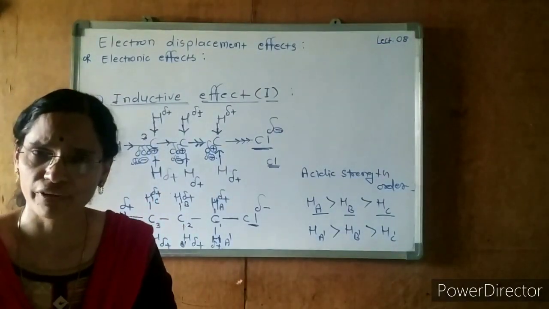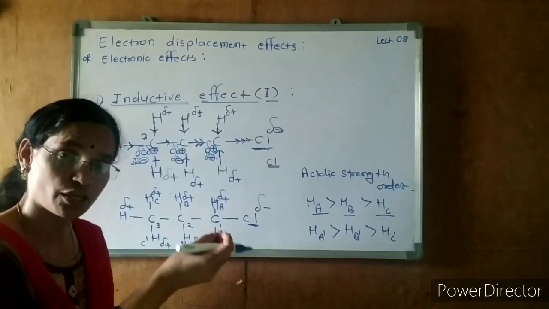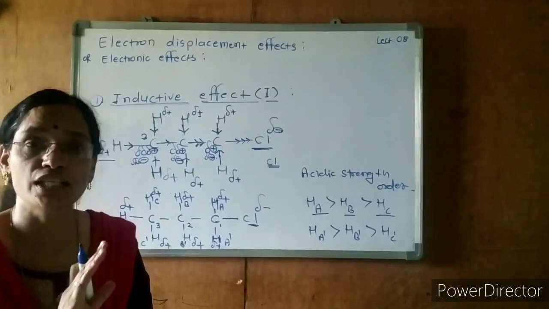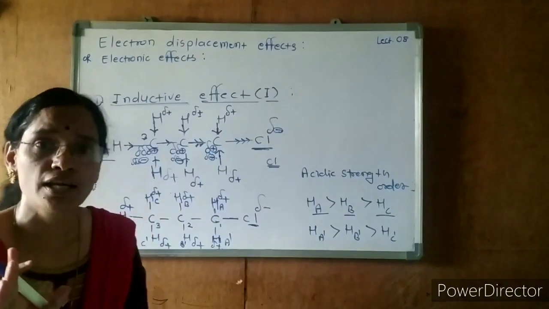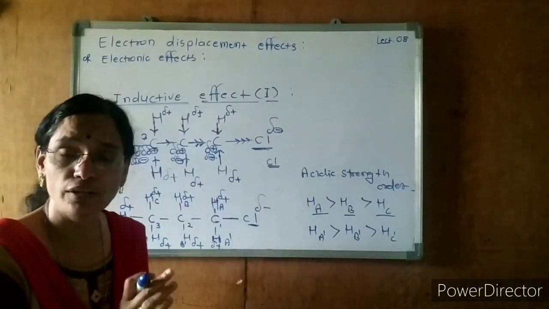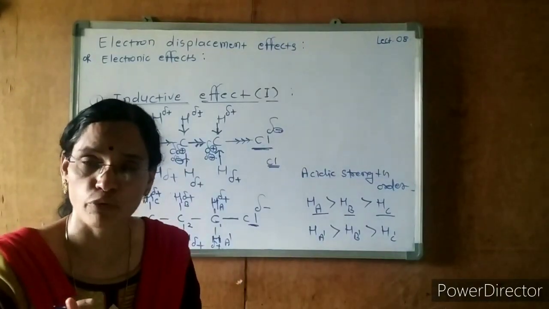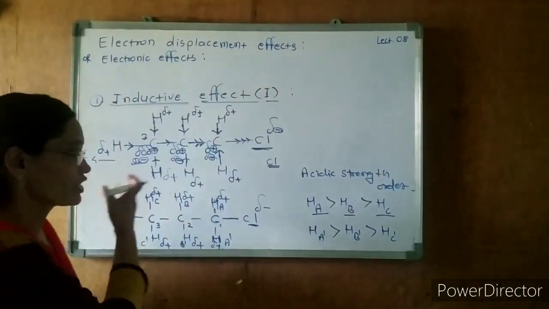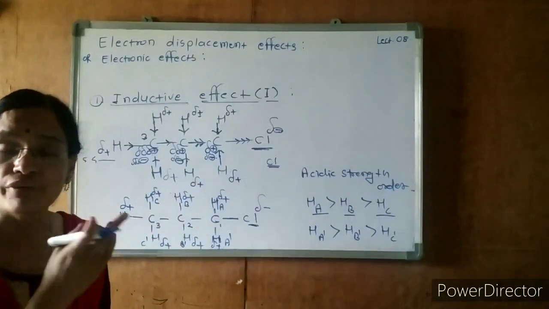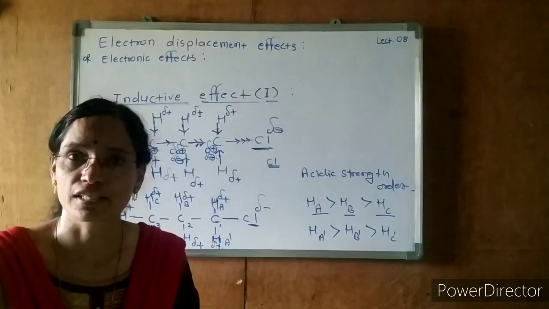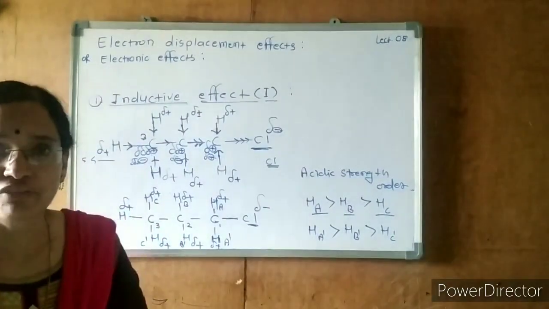It is a permanent effect. There is a transfer of sigma electrons, not pi electrons; this effect is not related to pi electrons. There should be a difference in the electronegativity of the bonded atoms, and as distance increases, the inductive effect decreases. These are some of the important points that we discussed in today's session. I hope you understand it very well.